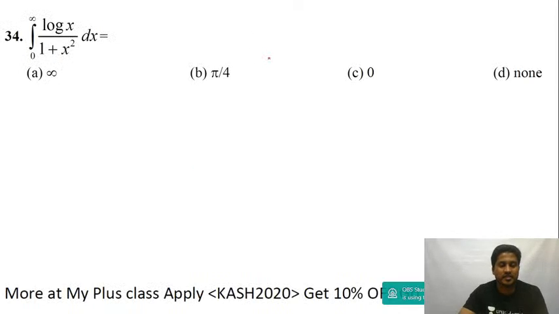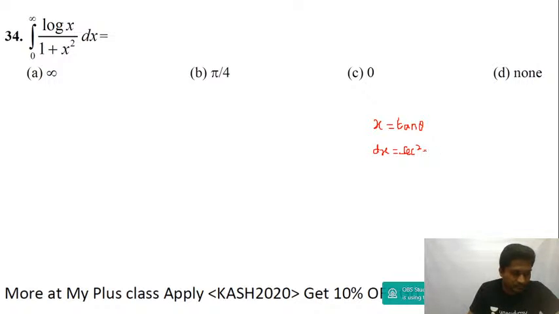Let's move to the next question, guys. Alright, 1 plus x square. I'm going to put x is equal to tan theta. Then you get dx is equal to sec square theta d theta. Okay, let's call this equation 1.